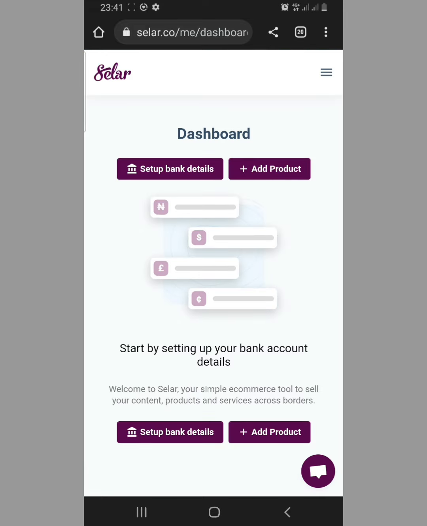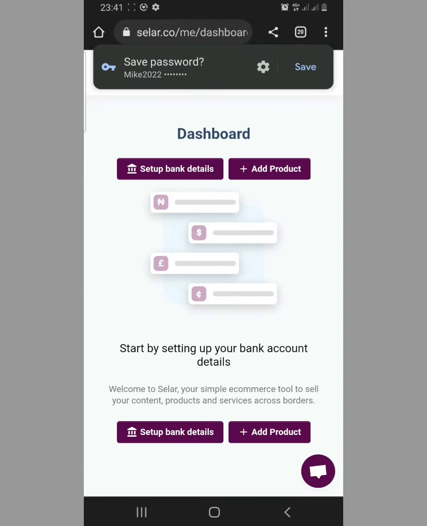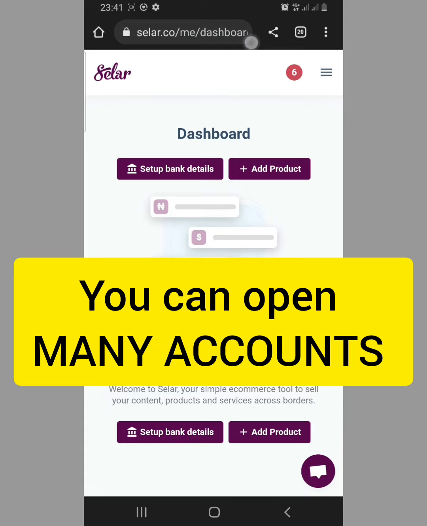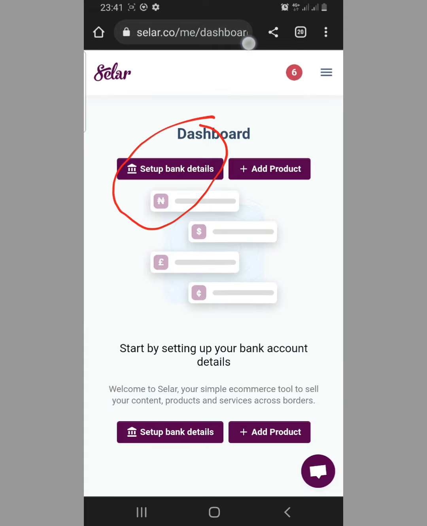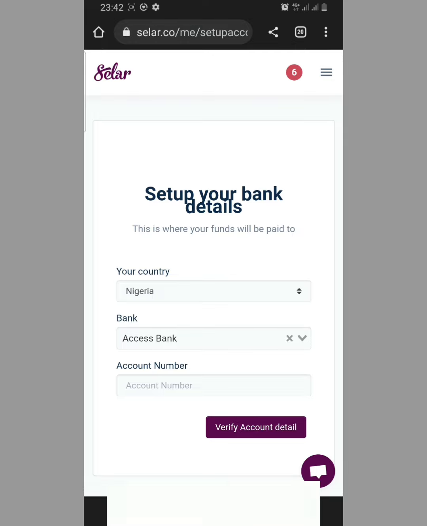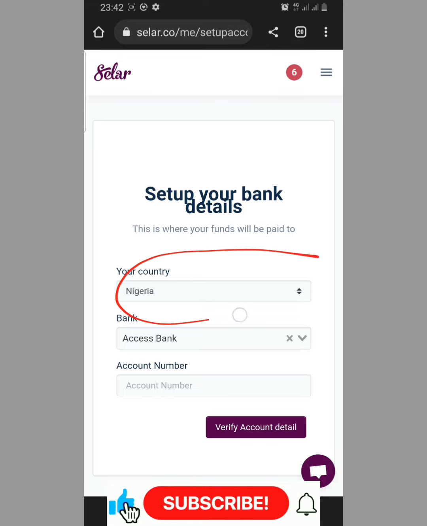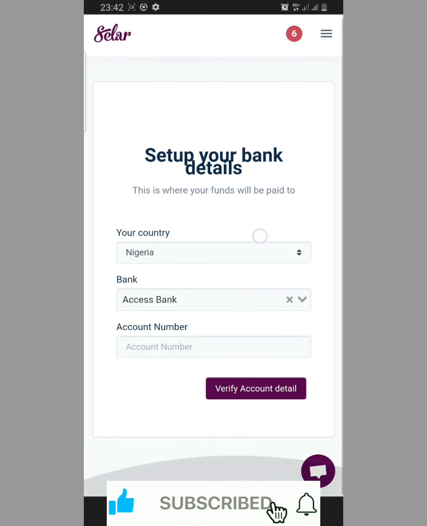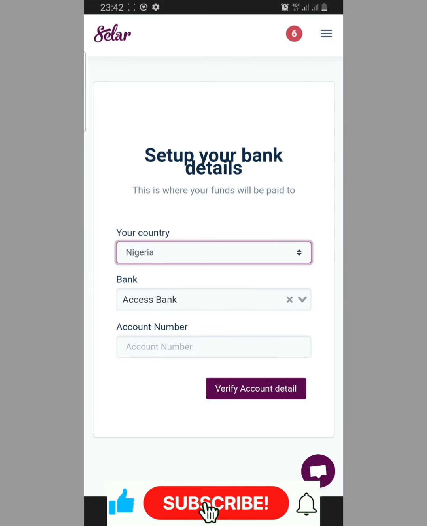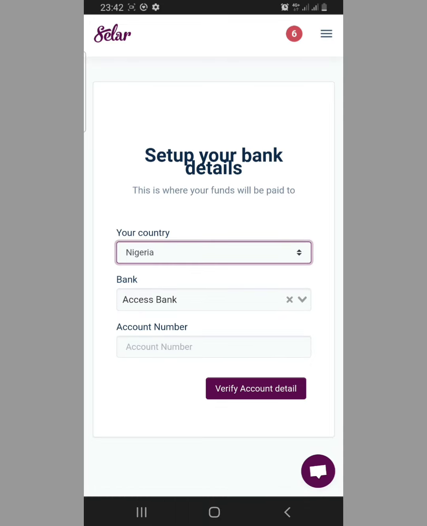All right, so you now go over to this place that says set up bank account details. You can see Nigeria here. That's because it is detecting your country. You can see Nigeria here because you are in Nigeria. So once you tap on it, just leave it as Nigeria, because the person over there will open an account of that currency. You now open a Nigerian account details.